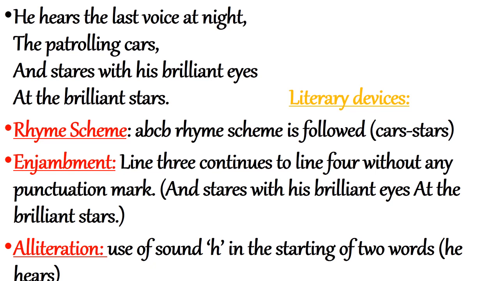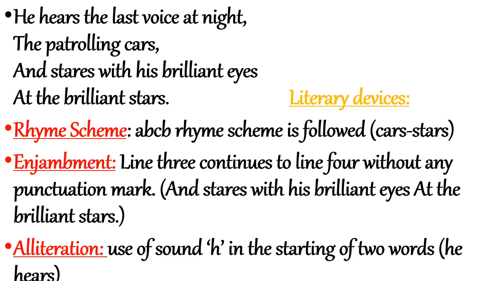He looks at the shining stars with his eyes. It shows that the tiger is sad and he is confined in the cage. So he is very sad and he is looking at the brilliant or shining stars with his shining eyes.